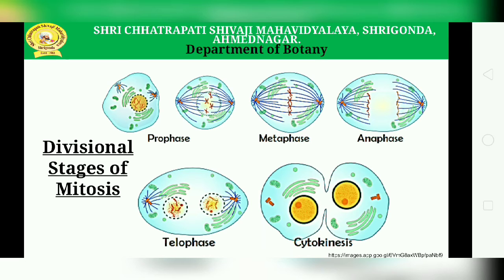This is done by motor protein. The anaphase is further subdivided into early anaphase, middle anaphase and late anaphase, depending on the movement of chromosomes towards the two opposite poles. Okay, now the next, that is telophase. It is also subdivided into early telophase and late telophase.